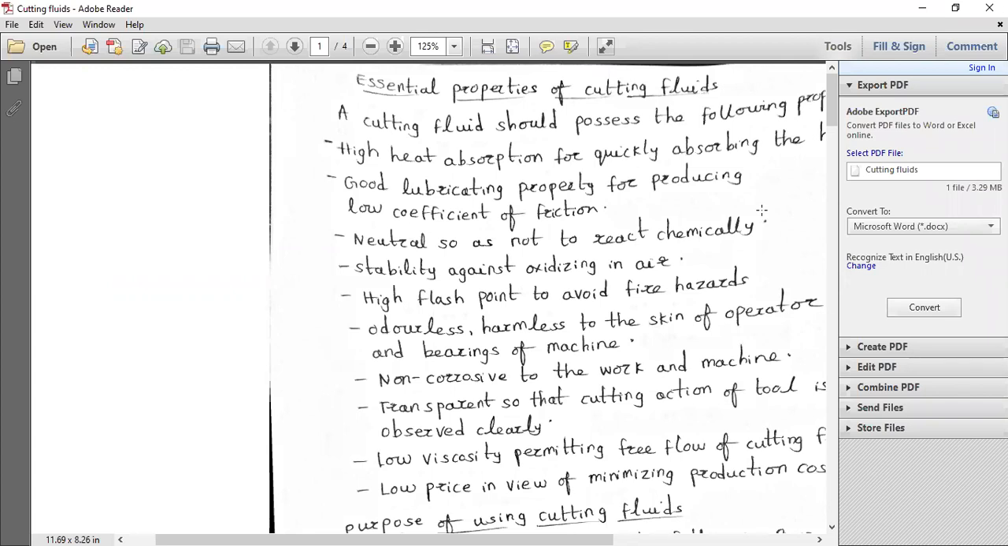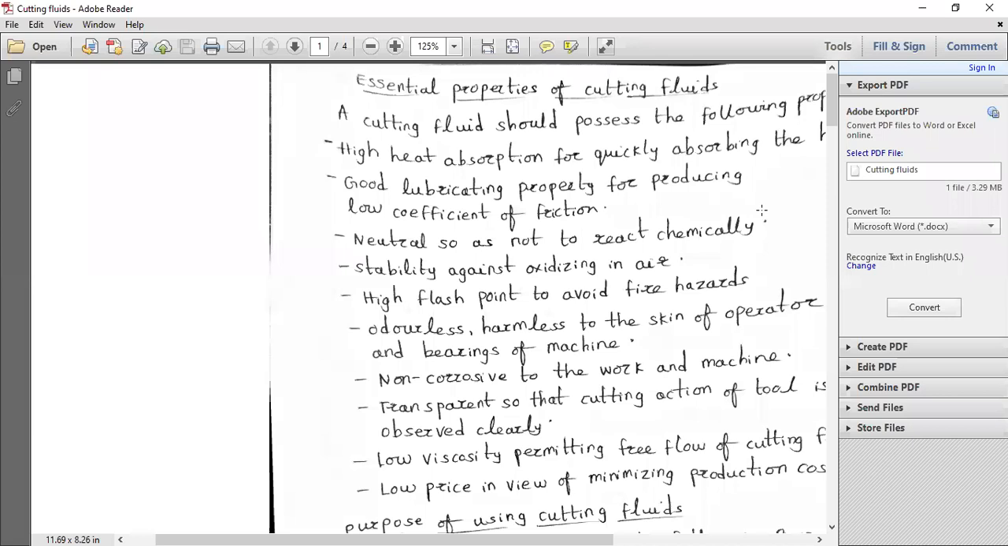Compound emulsions are good lubricants, good coolants, and wear resistance fluids also. So you can decrease the amount of wear. If you decrease the amount of tool wear, like the flank wear and the crater wear, you can increase the tool life. That is the particular part you have to see.